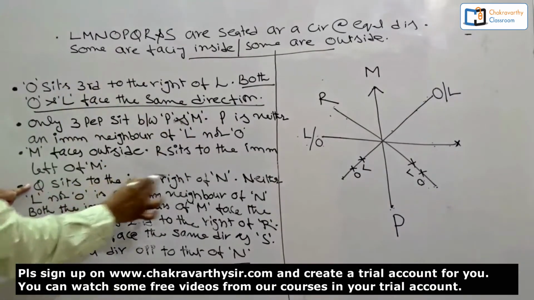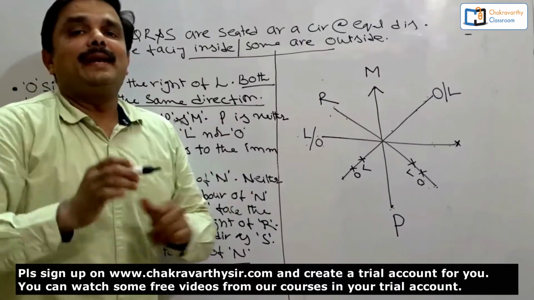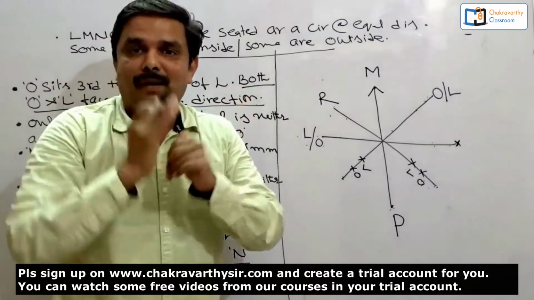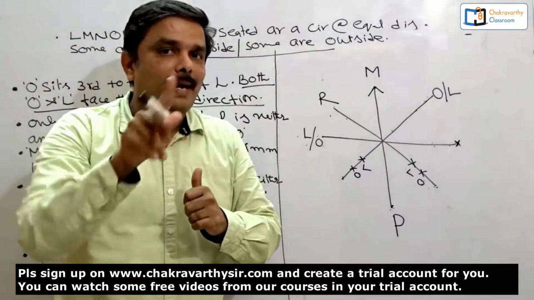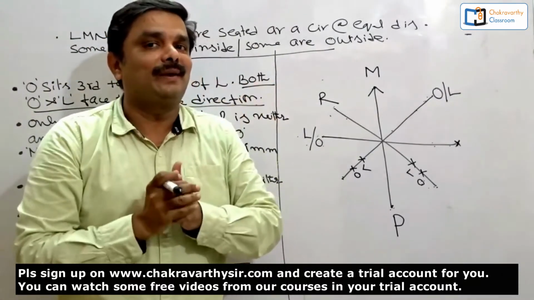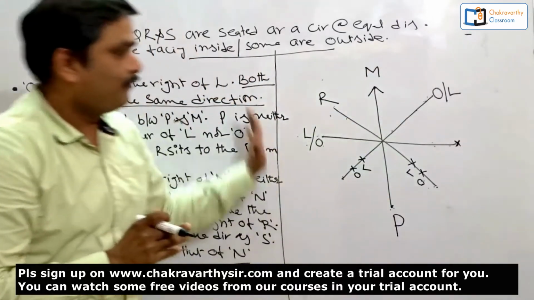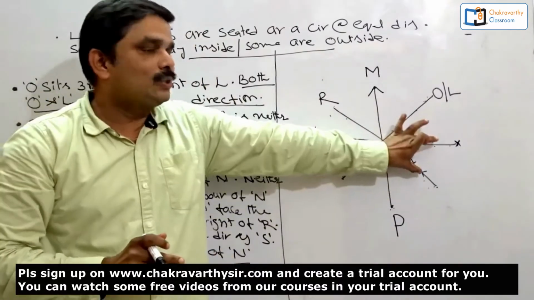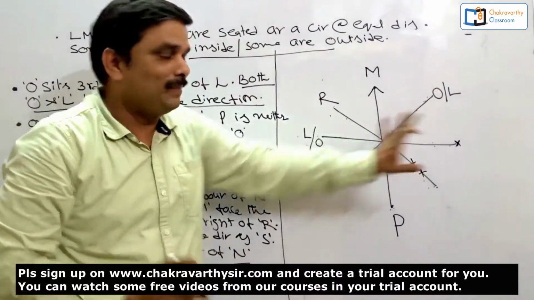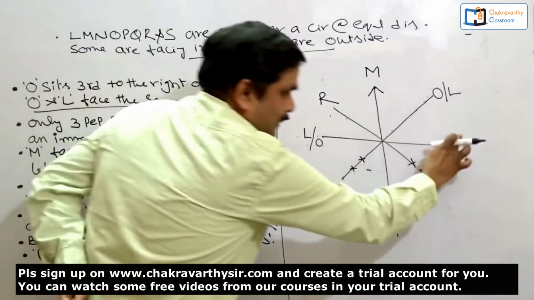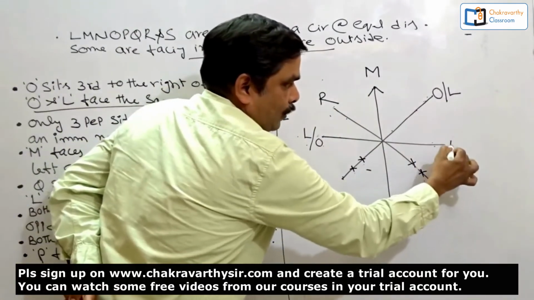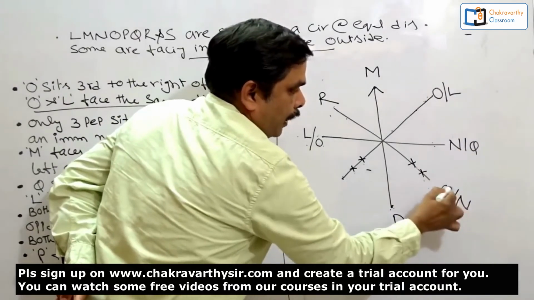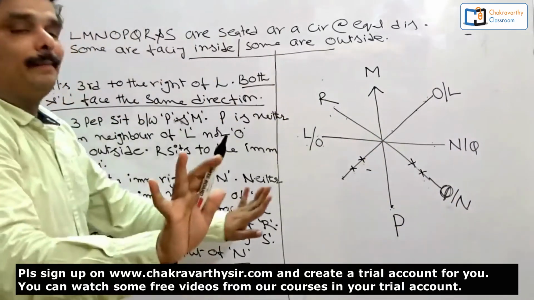Q sits to the immediate right of N. Another important clue here. Q sits immediate right of N. What's the meaning of that one? Q and N should be neighbors to each other, right? So where is the possibility for neighbors to each other? I am taking it out, right? Neighbors means only these 2 places are left out. Means what does it mean? These 2 places must be given to N or Q. Now it is Q or N. I don't have any other place for that.